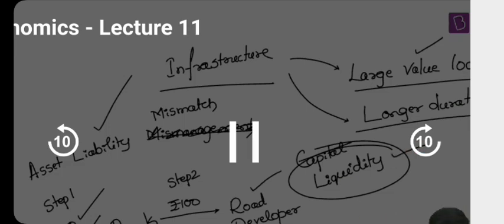But how? Let's say on the day when you come, I will take one more deposit from a customer of 100 rupees, and I will use this 100 rupees to give you back. This is how the banks will work. I'll use that 100 rupees to give you 100 rupees back.